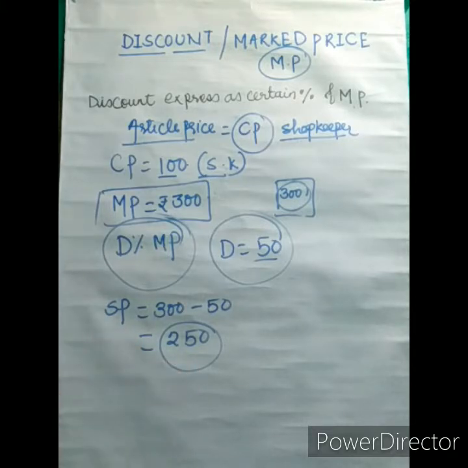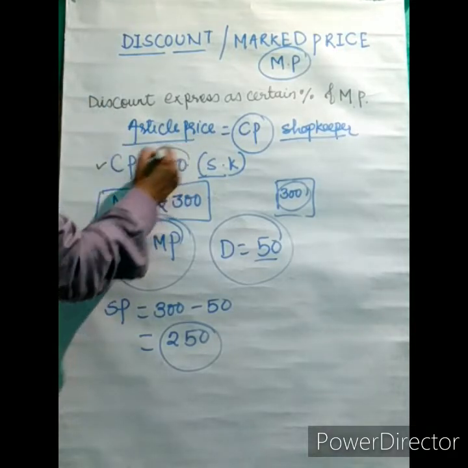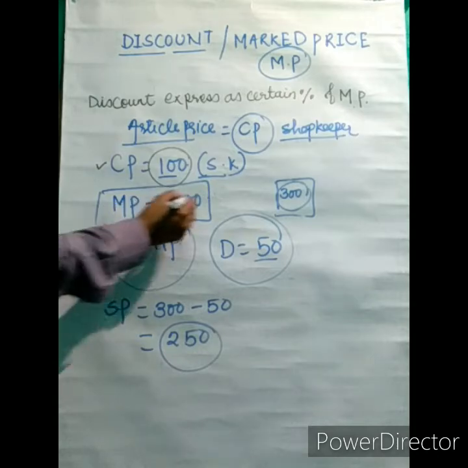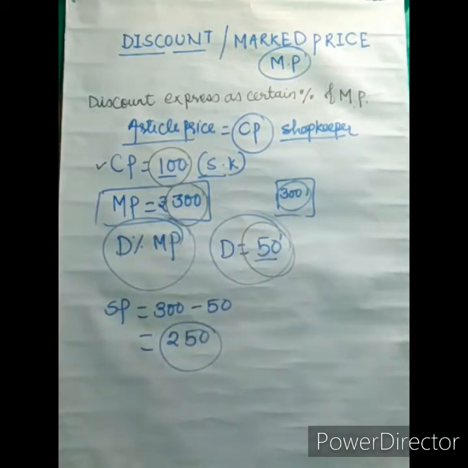Now in order you will understand. CP was 100 rupees. Mark price was 300 rupees. Discount was 50 rupees and SP is 250 rupees.